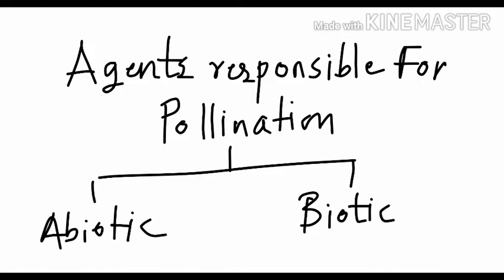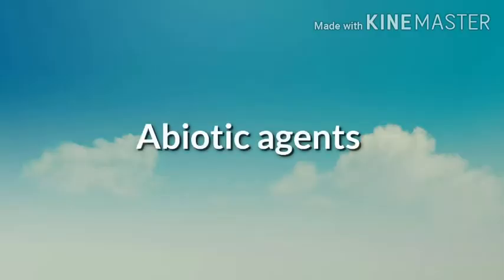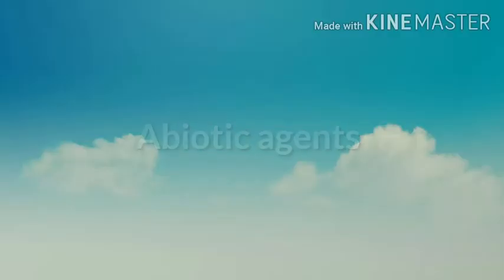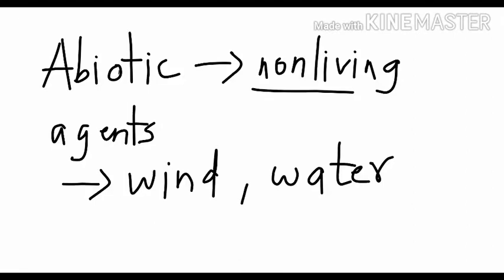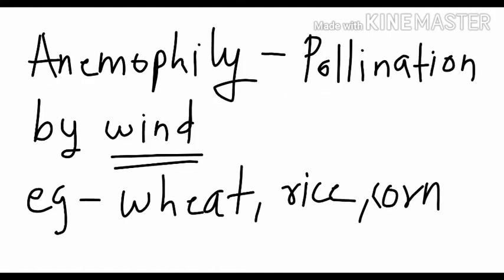Today we will see about the abiotic agents. Abiotic agents are the non-living agents, which mainly include wind and water. So, the first type is anemophily.